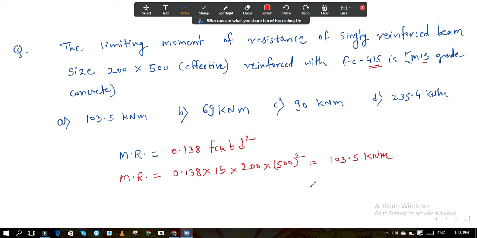Okay. Is it clear? Any doubt in this? Anybody having any doubt? They have asked us the limiting moment of resistance. They have used the word moment of resistance, MR, so we have used the formula for this MR.